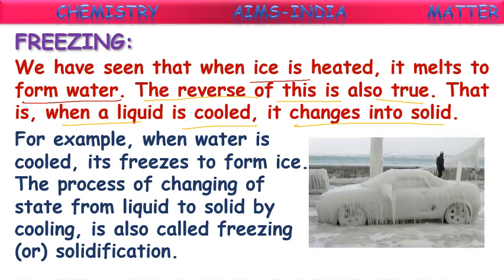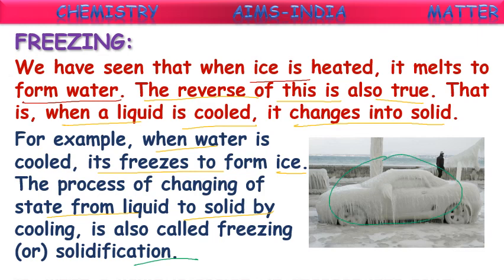When water is cooled, it freezes to form ice. The process of changing state from liquid to solid by cooling is also called freezing or solidification. Because we are converting liquid into solid, it is called solidification.